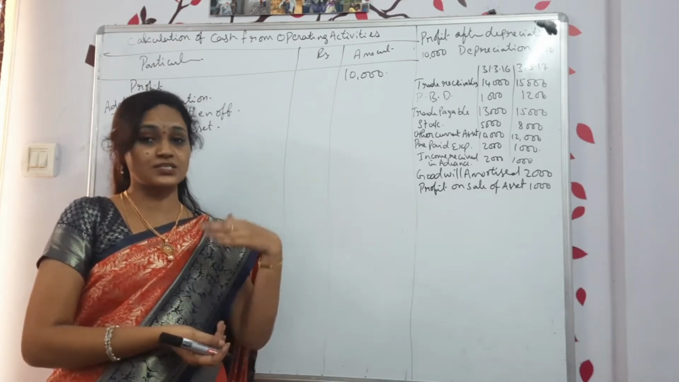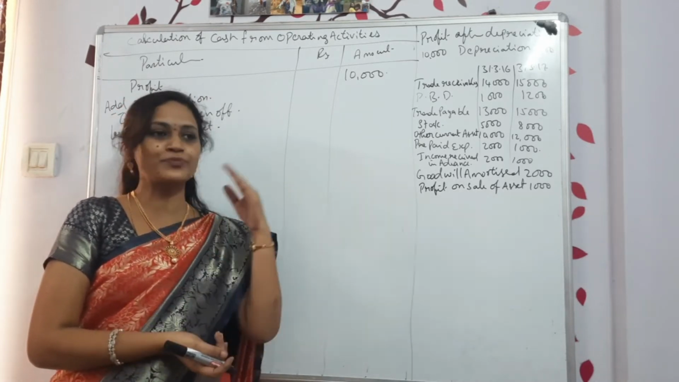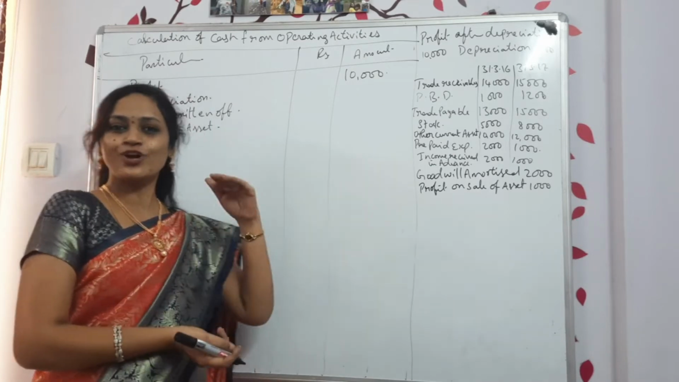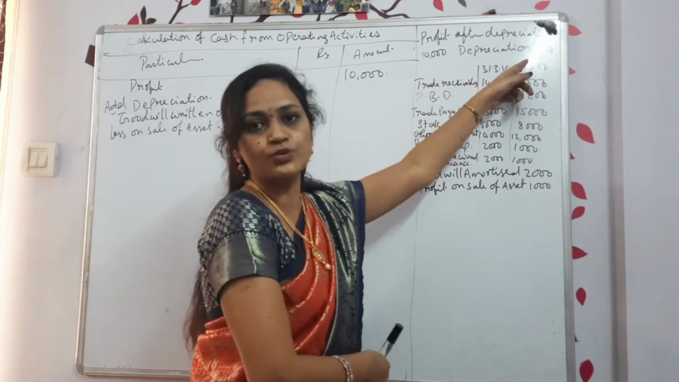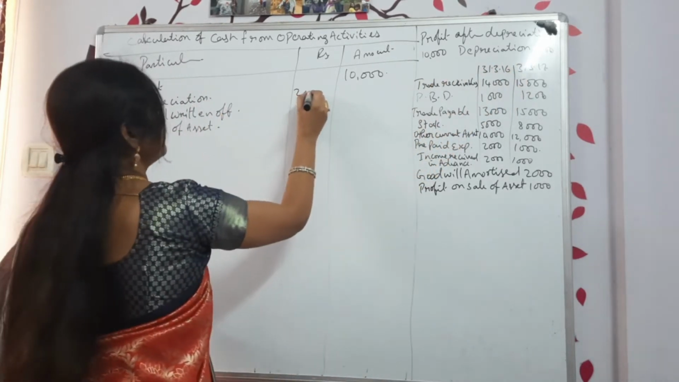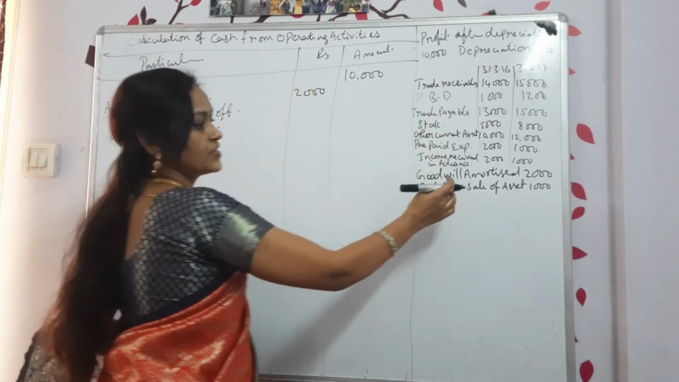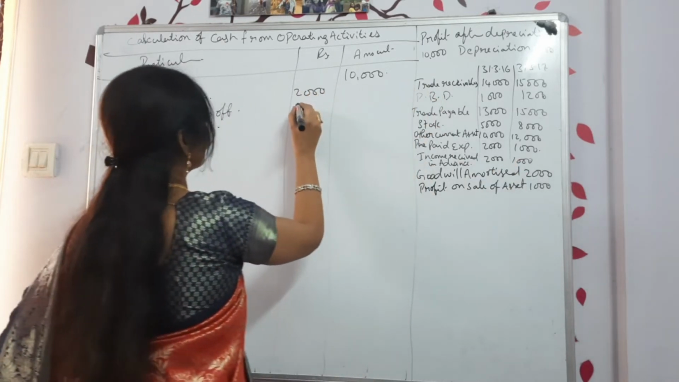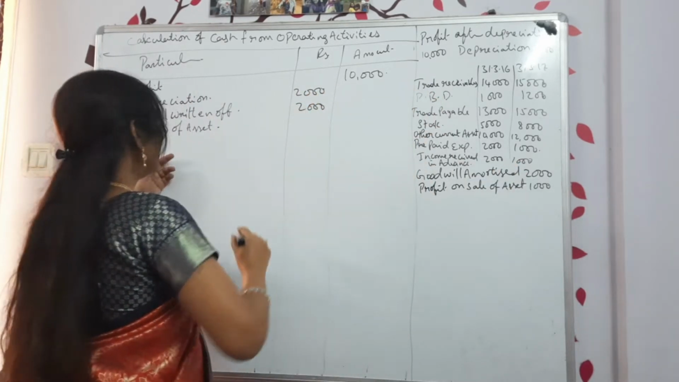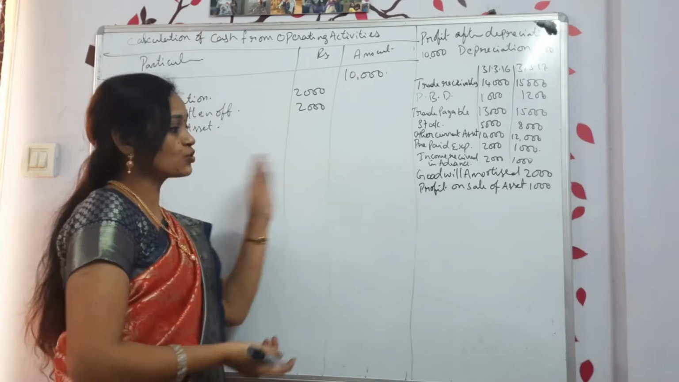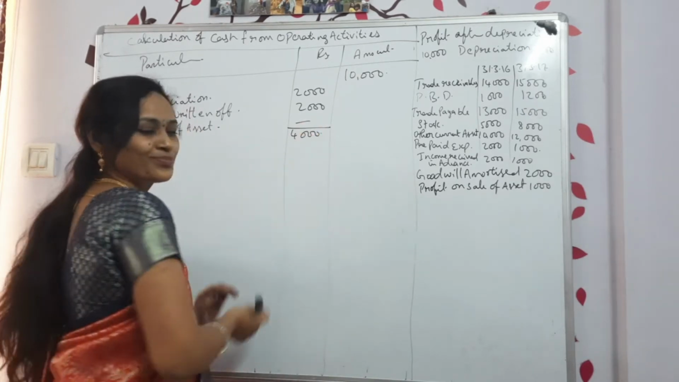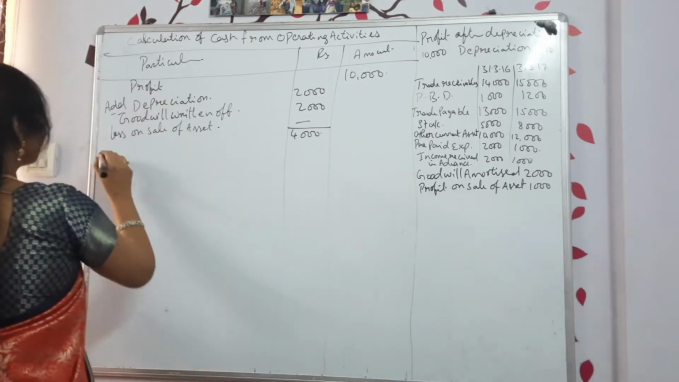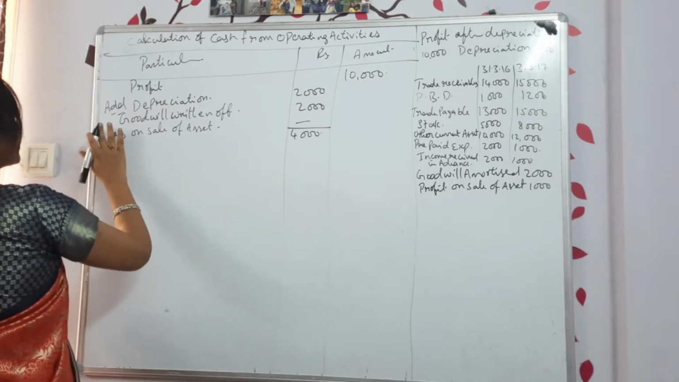How to understand the transaction? Already in the format you have understood, so I am not explaining once again. So now we are writing: is there any depreciation? Yes, we have depreciation of 2000. So write down 2000. Goodwill written off, yes, goodwill amortized 2000. Any loss on sale of asset? There is no loss, so nil. How much you got total? 4000.